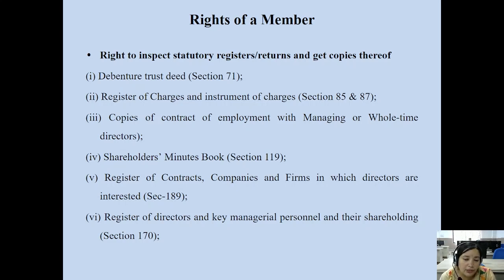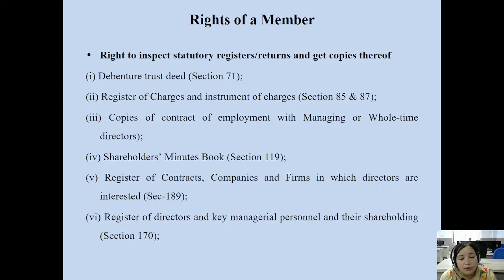Then point number two, sections 85 and 87, register of charges and instrument of charges. This is a register and returns that the member has a right to inspect, investigate and verify. This is a right which is only exercised by the members of the company. Members are authorized to exercise these rights as a member of the company, as per sections 85 and 87 of the Companies Act.